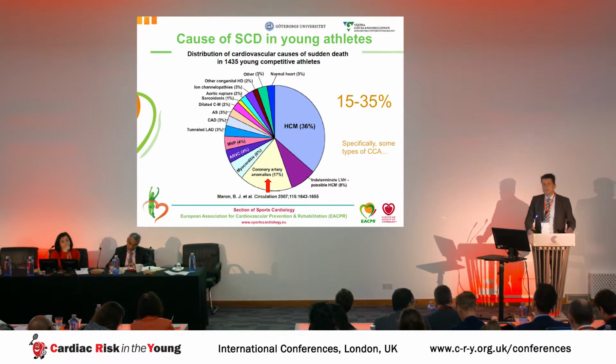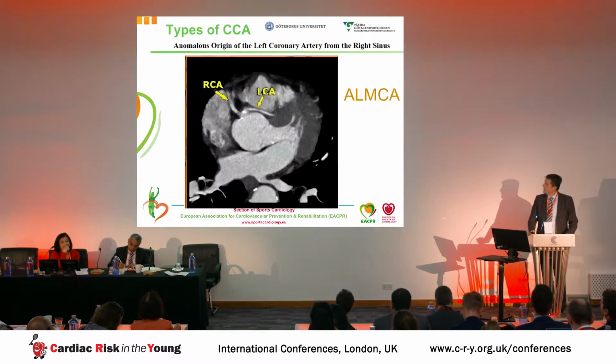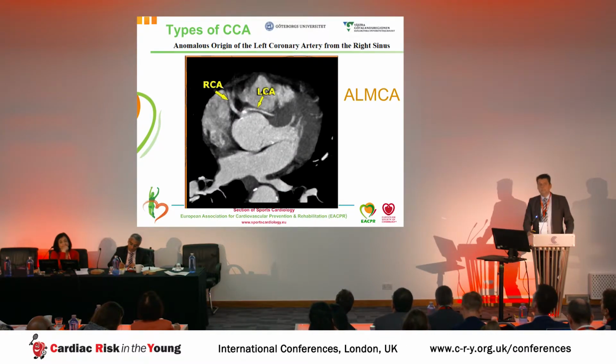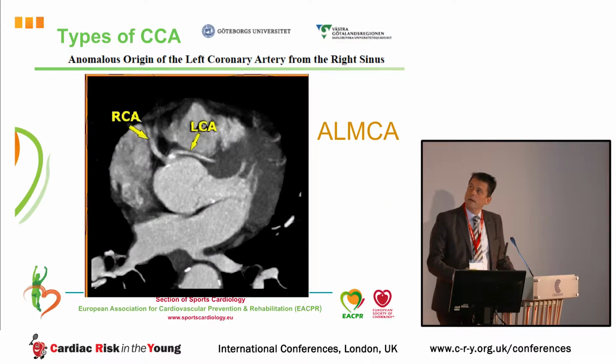Specifically, some of the coronary artery anomalies are associated with a higher risk and others less so. For example, two types have been associated with sudden cardiac death. The anomalous left main coronary artery, in this case originating from the right sinus, as you can see here, and both coronary arteries from the right sinus.